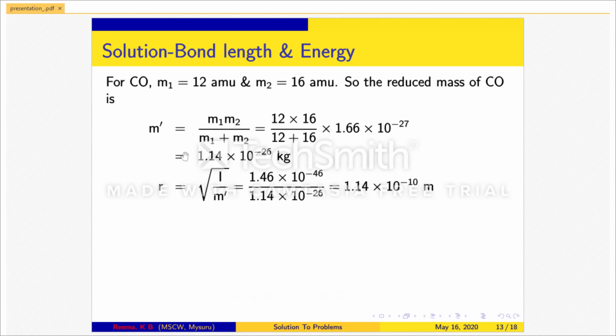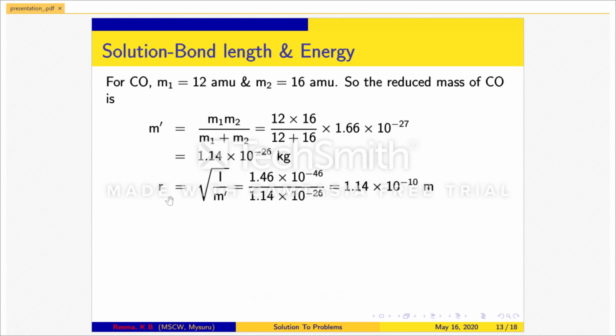Solution for bond length. For carbon monoxide, M1 is equal to 12 atomic mass unit and M2 is equal to 16 atomic mass unit. So, the reduced mass of carbon monoxide is M dash is equal to M1 times M2 divided by M1 plus M2. So, substituting the value of M1, M2, we get the value of reduced mass, that is M dash is equal to 1.14 times 10 to the power minus 26 kg.